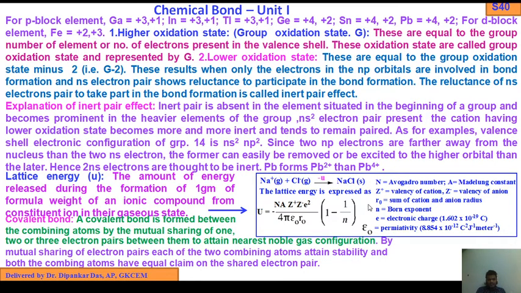Now lattice energy is expressed by U equals minus N A Z plus Z minus e square by 4 pi epsilon 0 r0, within brackets 1 minus 1 by n.